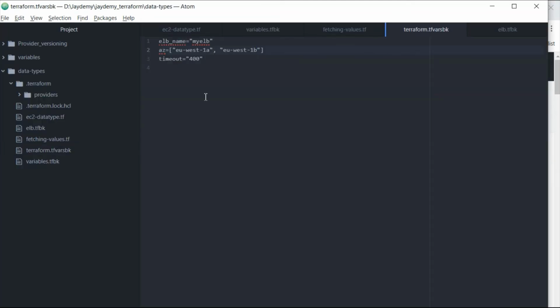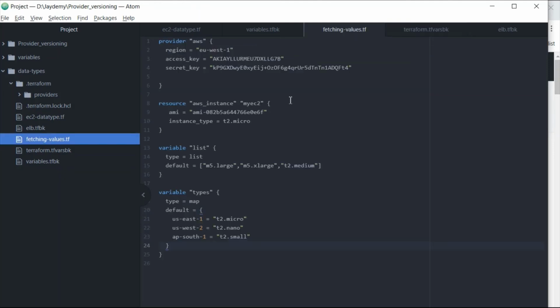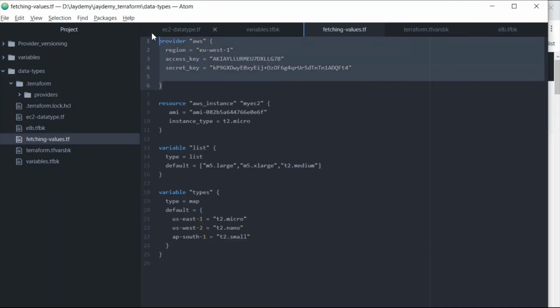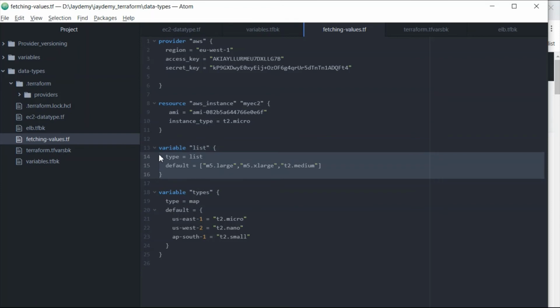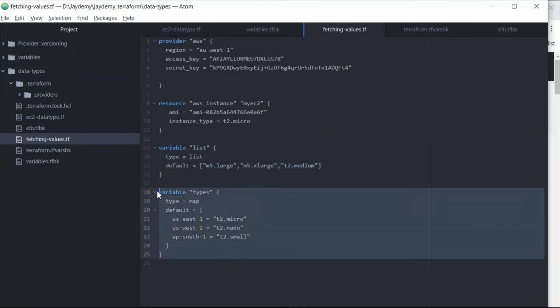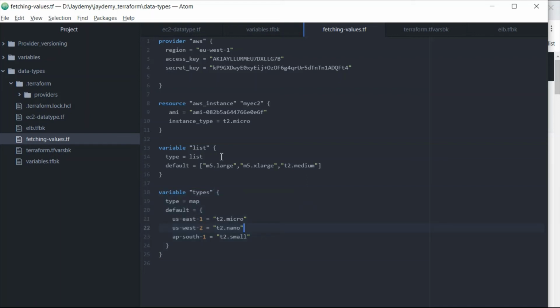Okay, now you can see here I have my provider and the resource I'm trying to create. Here I have listed the list as well as the types. Under list I have list, under types I have map. So how will we fetch this list and map?